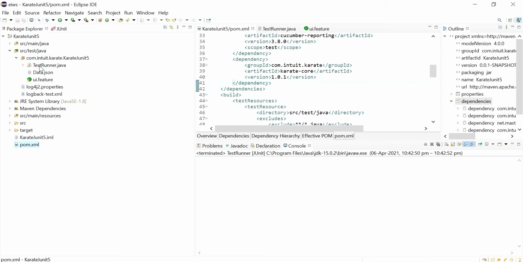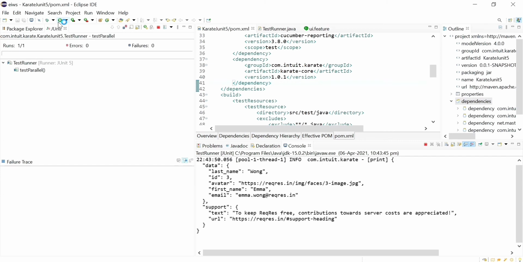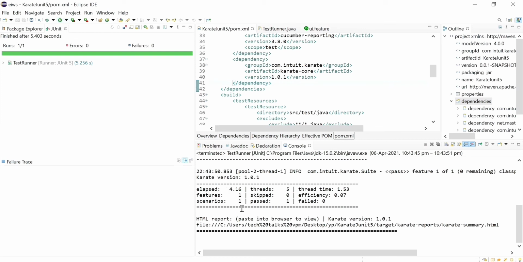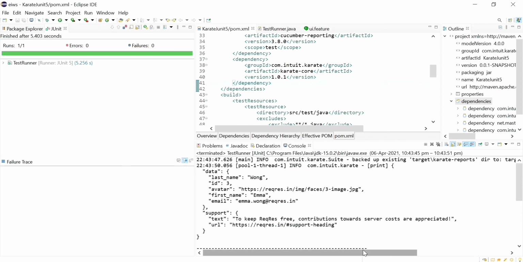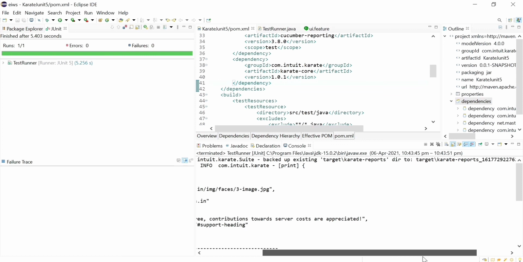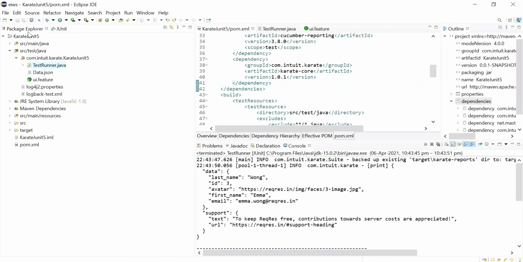Now we can run our feature file again. See, it's taking JDK 15 version and the script is successfully passed without any issues, without any errors, right? The specialty of karate-core is it actually comes with all the dependencies that we need. So it's great. It is the greatest improvement, right? Sometimes it is enough to add one and only one dependency, which is karate-core, to run our Karate feature files, that we will see in our next video.